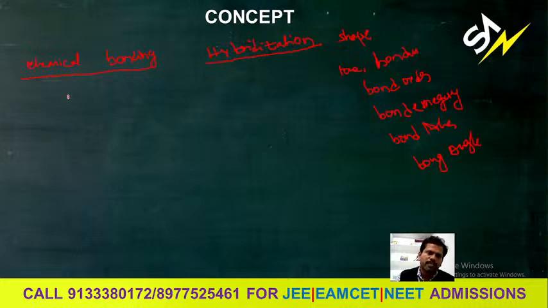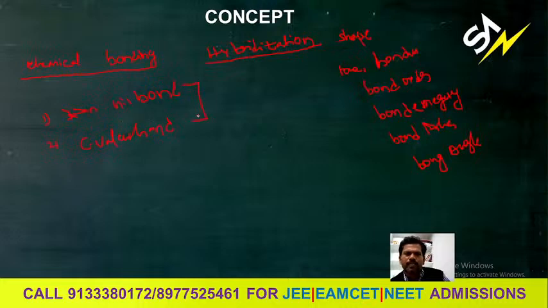And how many types of bonds you already know. Majorly you know that ionic bond, then covalent bond, coordinate covalent bond and metallic bond.